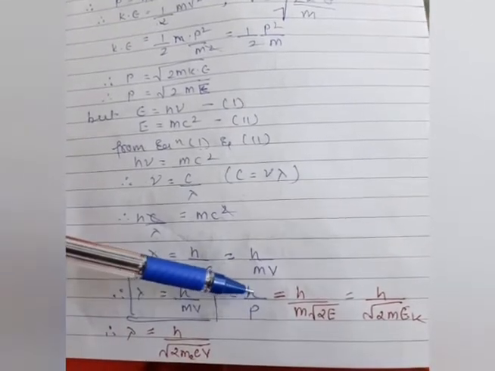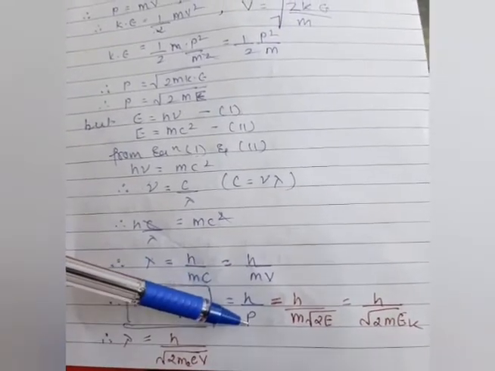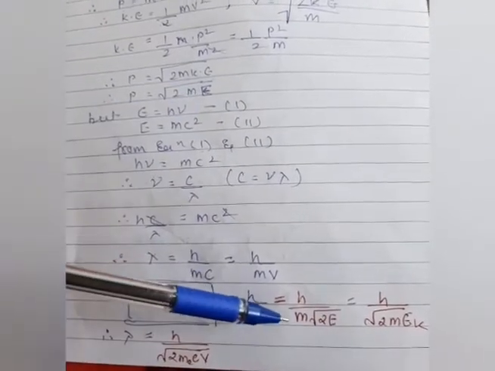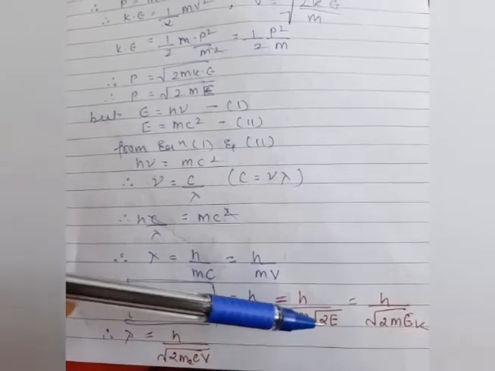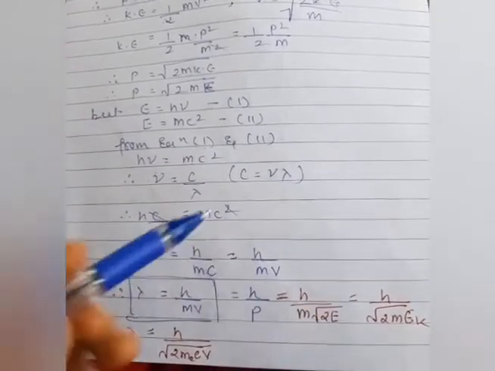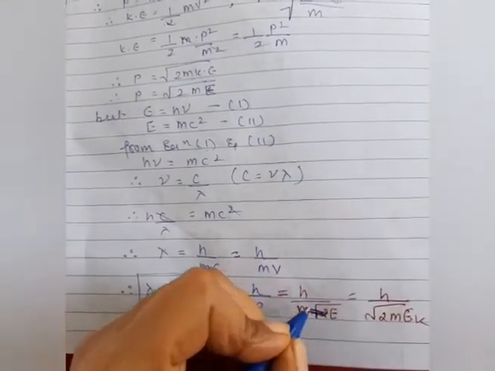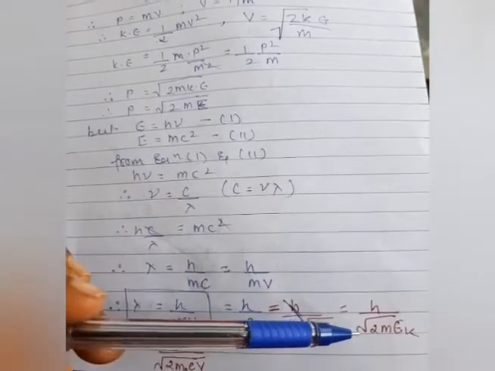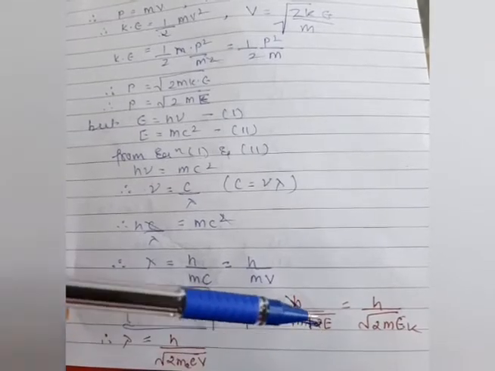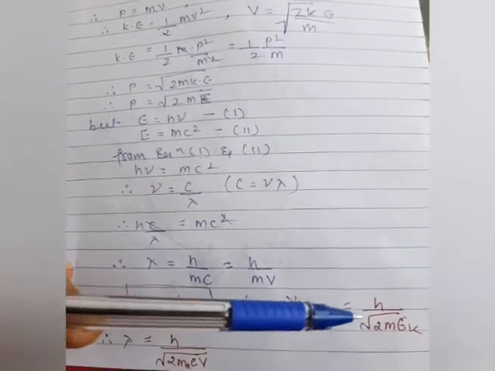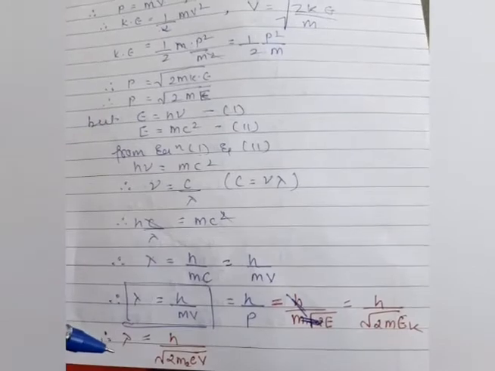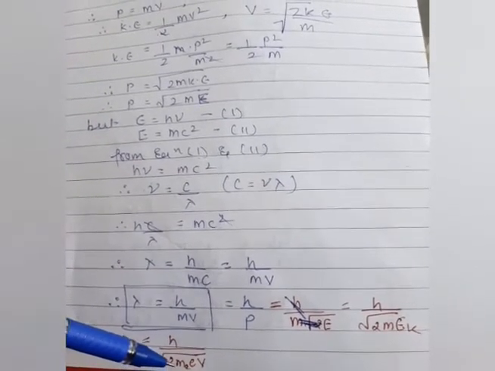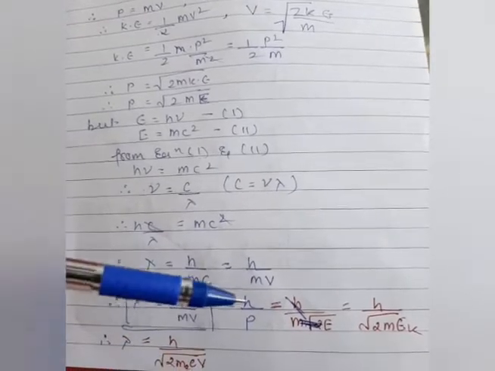Here h is as it is, and the value of p, as we know very well, is root of 2mE. So we can substitute: in the place of p we can put root of 2mE. As you know very well, we can consider this whole concept in the case of an electron or proton. So lambda is equal to h by root of 2m, where m is the mass of the electron.